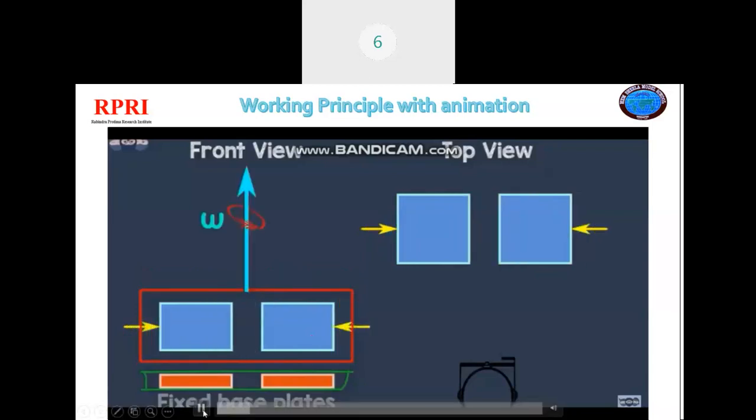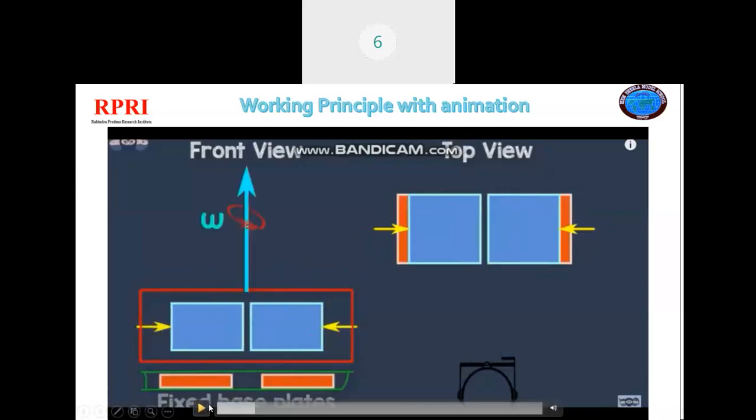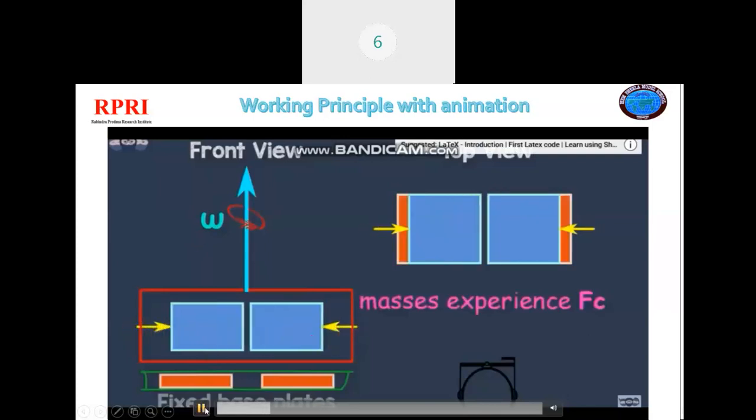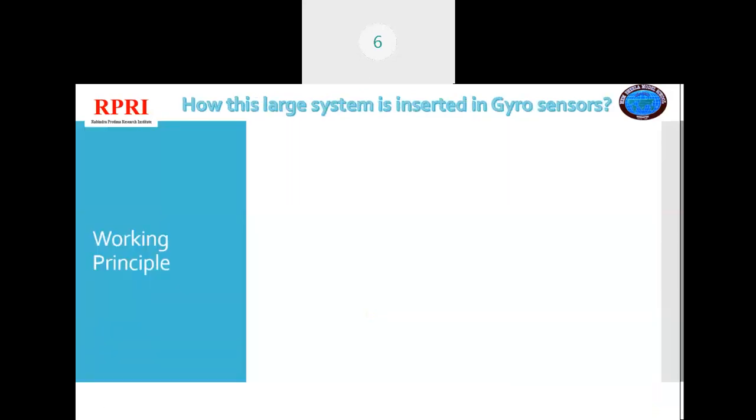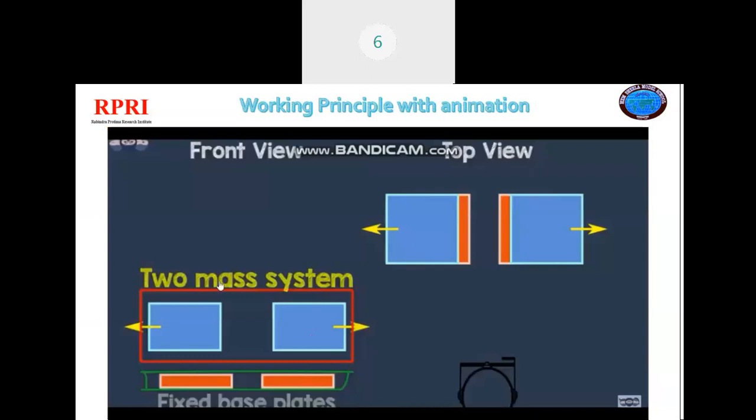These masses continuously move in opposite directions with the same velocity, and while the masses experience the Coriolis force, the whole system experiences angular rate denoted by omega. After this, we denote the Coriolis force acting on the two blocks as Fc1 and Fc2.